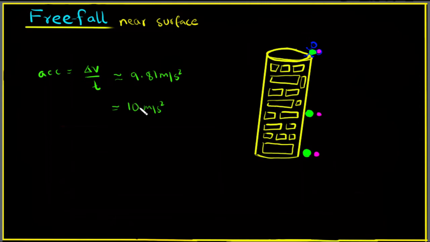But it stays literally constant near the surface of the Earth because it does not actually change in its magnitude. So you would expect a very small change which could be taken as negligibly small, so you don't have to worry about that. So near the surface of the Earth you need to take into account that the gravitational acceleration stays constant. So you can take this value of 9.81, or approximately 10 meters per second squared, to be the acceleration of anything that falls near the surface of the Earth, right?